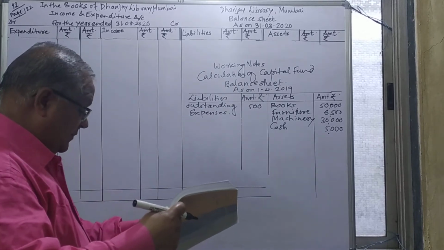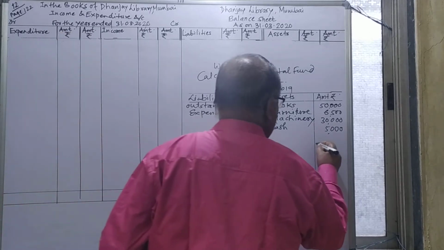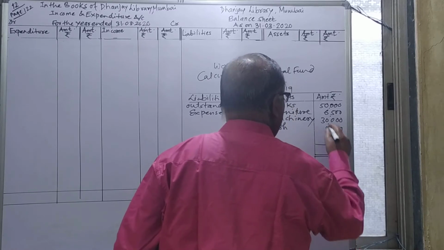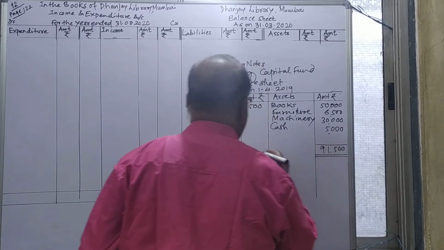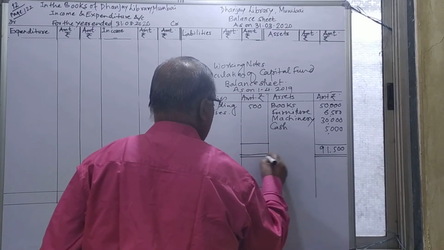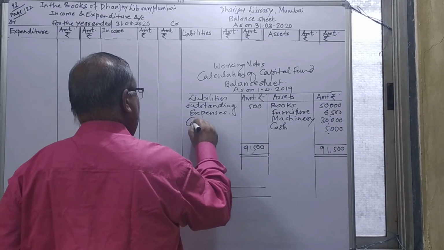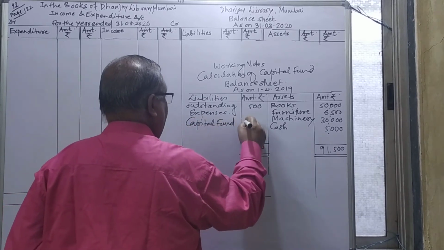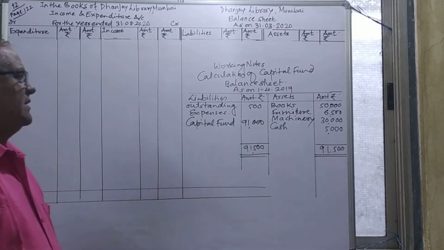The asset total comes to 91,500. Put the same here, 91,500, and the balancing figure, the capital fund, will be 91,000.